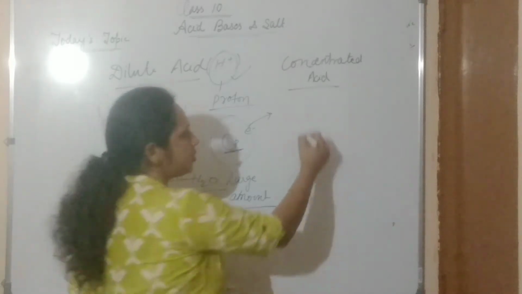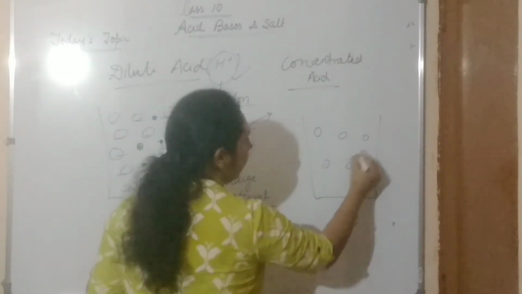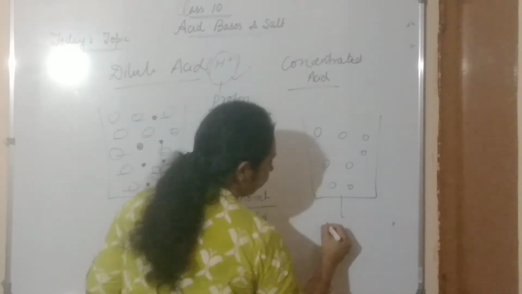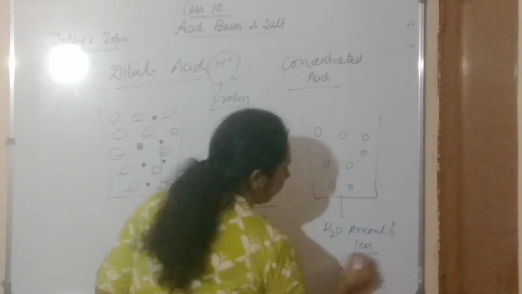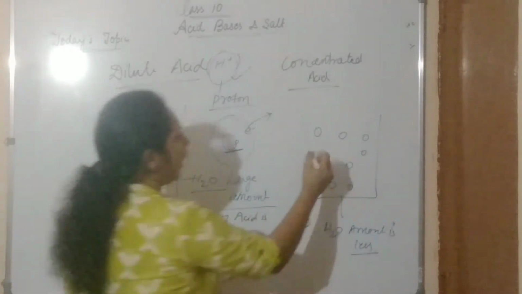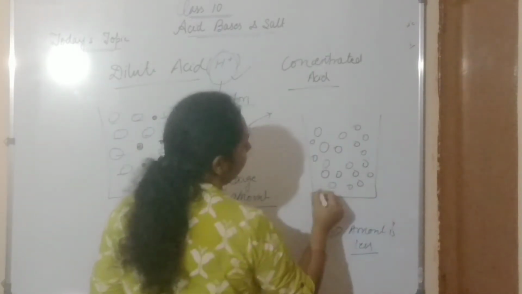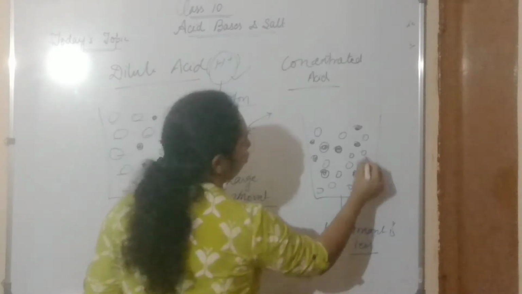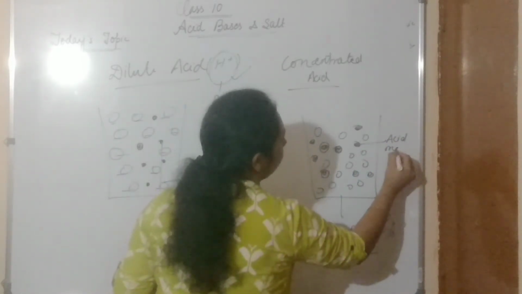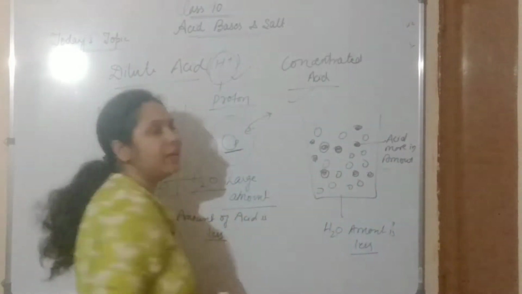Concentrated acid is just the opposite of it. If the amount of water molecule, the H2O amount, is less, and the acid amount, this black color shows the acid, is more, then it is called concentrated acid.